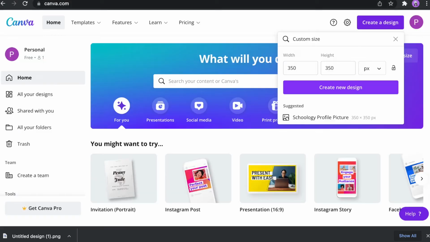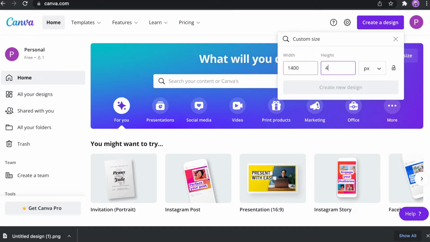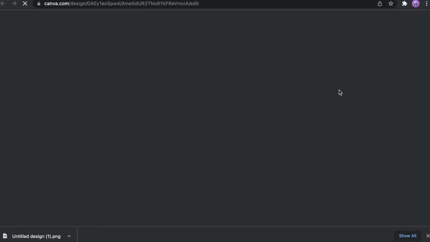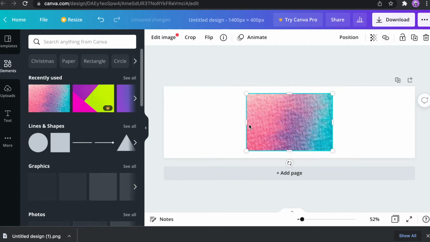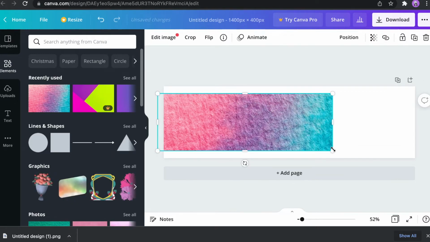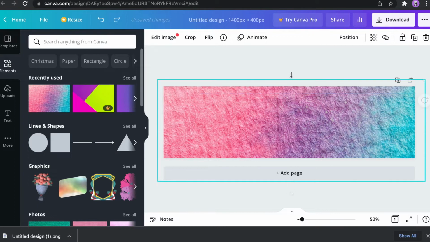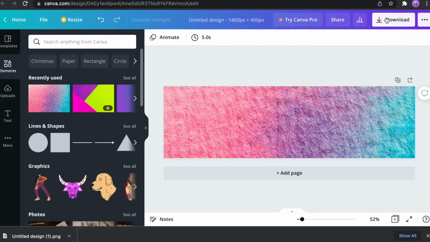Again, I will go back to my Canva and create a custom design. 1400 by 400. Create new design. I can use the same elements I used for my logo. Like something like this. Download.